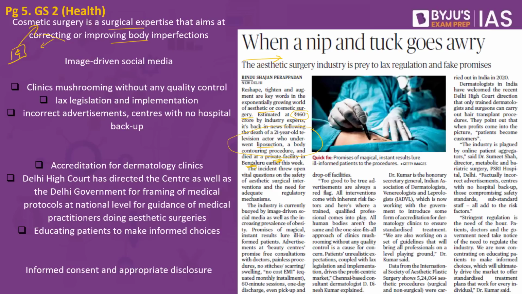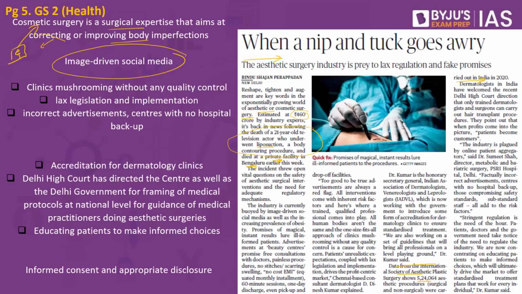If we look into the statistics, data from the International Society of Aesthetic Plastic Surgery shows that there are about 5,24,064 aesthetic procedures, surgical and non-surgical, which were carried out in India in the year 2020. So this basically means that what we are seeing is an exponential rise in the cosmetic surgery industry. Why is this industry flourishing? That is because individuals of late have become too self-conscious. This is also because of the image-driven social media.